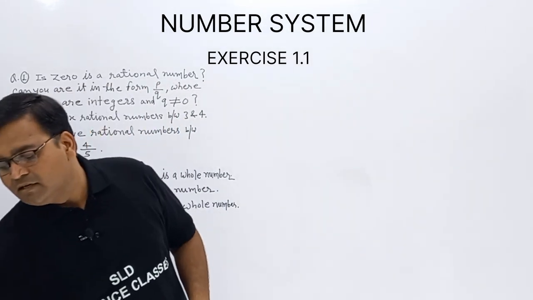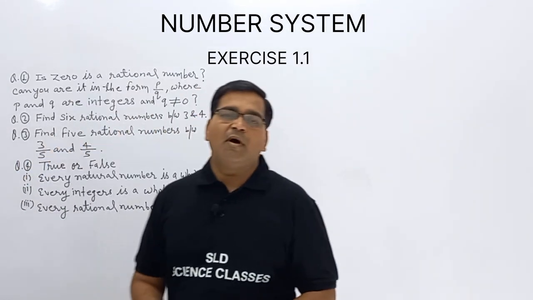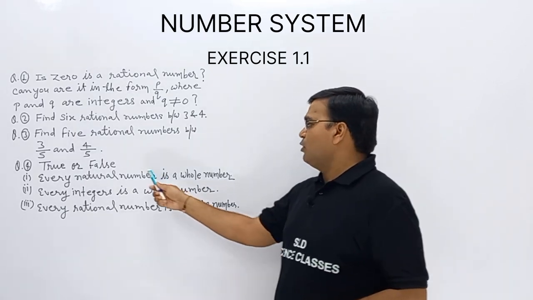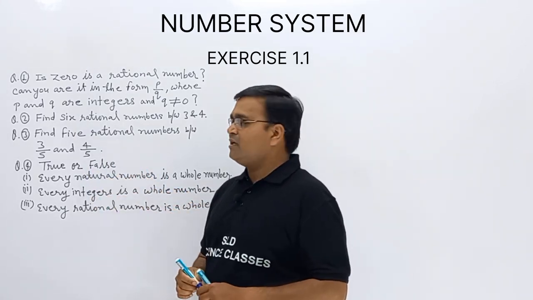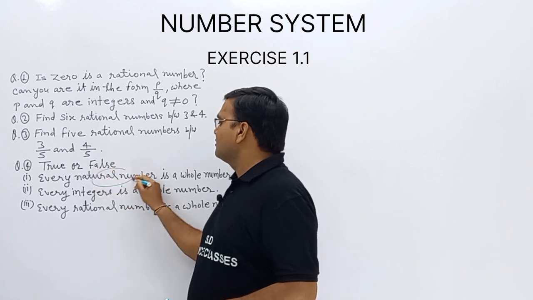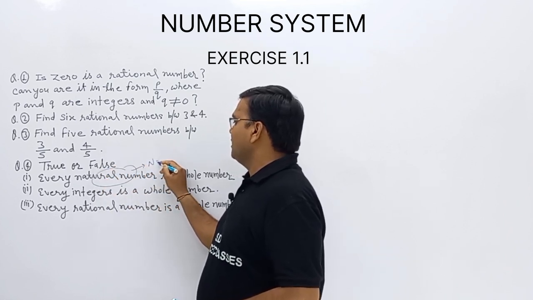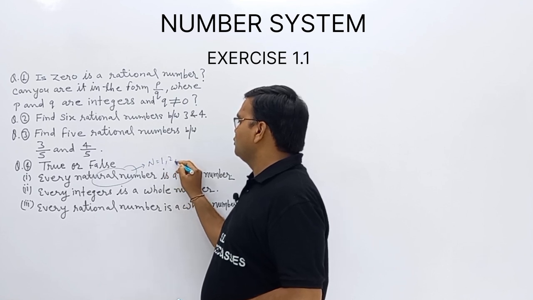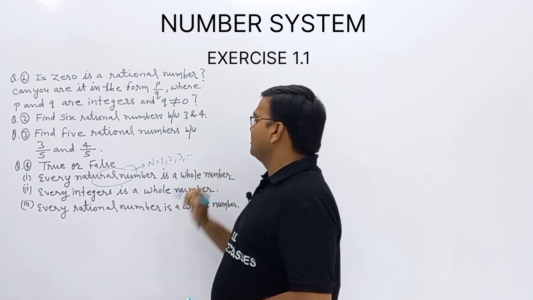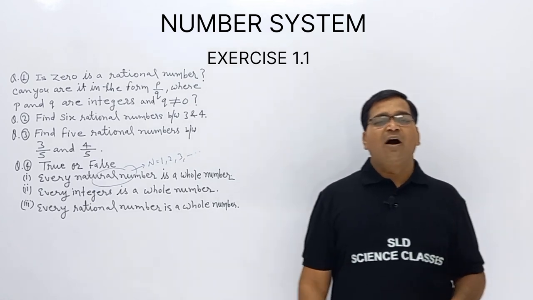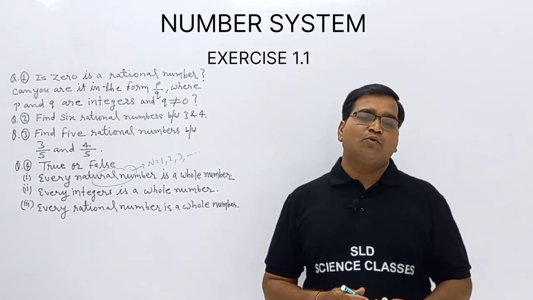We already discussed about the natural number. So what will be the natural number? Natural numbers are counting numbers denoted by N. N equal to 1, 2, 3 and so on. So counting numbers are natural numbers.